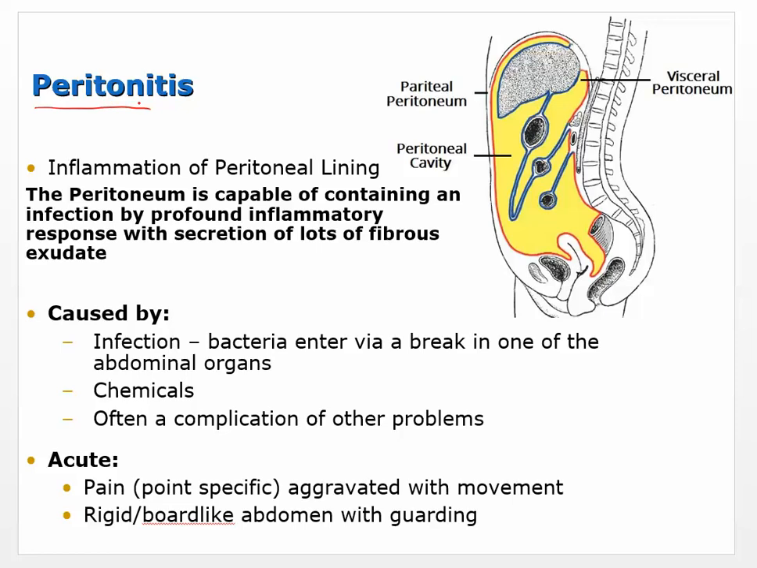So peritonitis, it's an itis, so it's an inflammation of the peritoneal lining. So the peritoneum is capable of containing an infection by profound inflammatory response with secretion of lots of fibrous exudate. So any kind of perforation, anything that leaks out of the GI system and into the peritoneum could cause infection of the peritoneal lining. So your body is pretty much tuned in to have